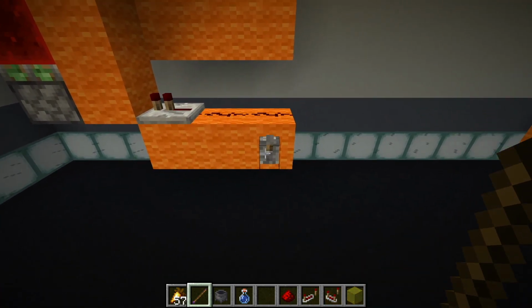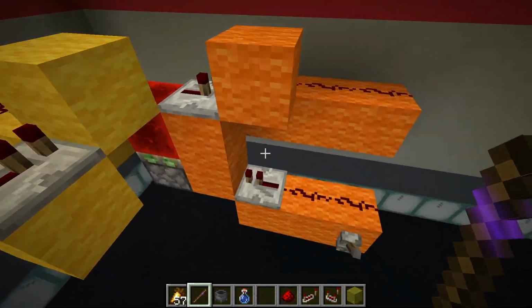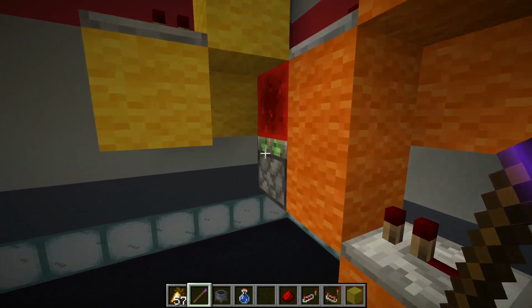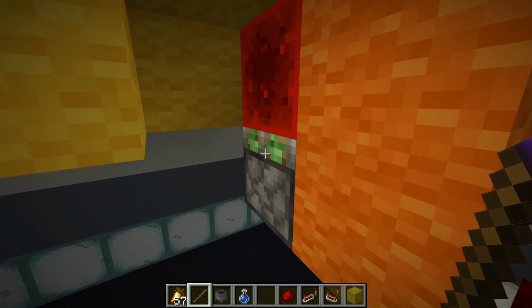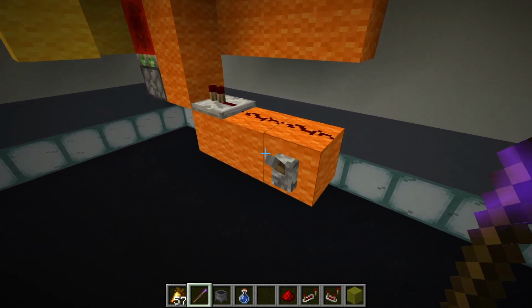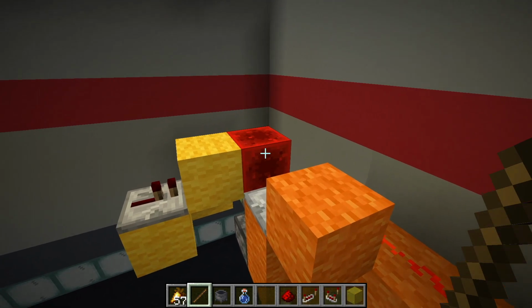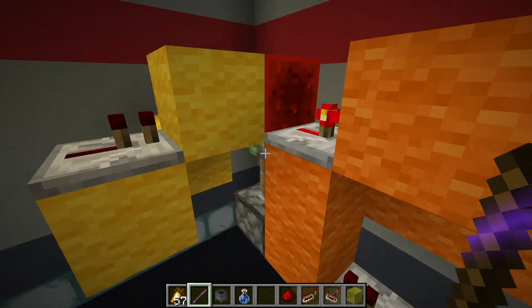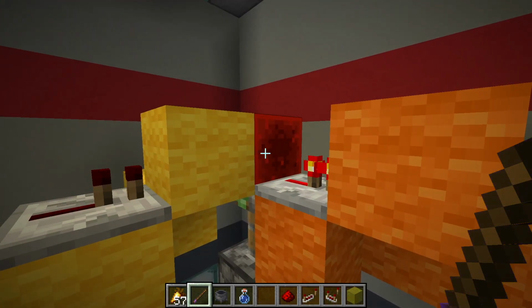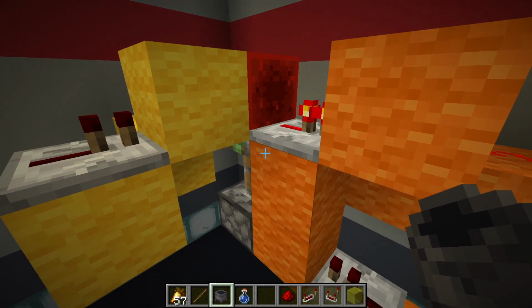In order to keep this from interfering with this line, I just use a redstone block with a piston on top, because redstone blocks can be pushed. Easy. And it's like, what goes up in Minecraft doesn't always have to come back down. And that's what happens with this. It stays there forever. It's like, I'm just not coming down. And it's like, well, that kind of defeats the purpose.